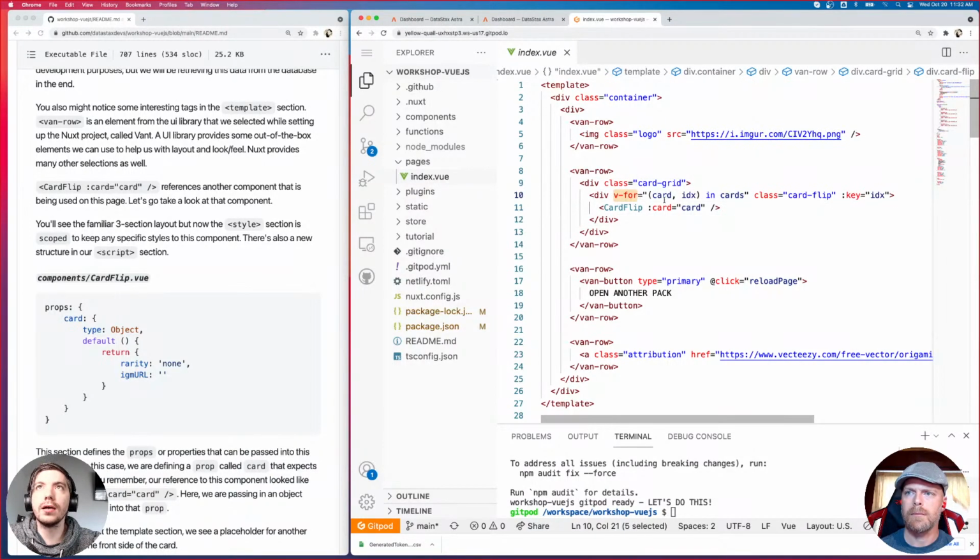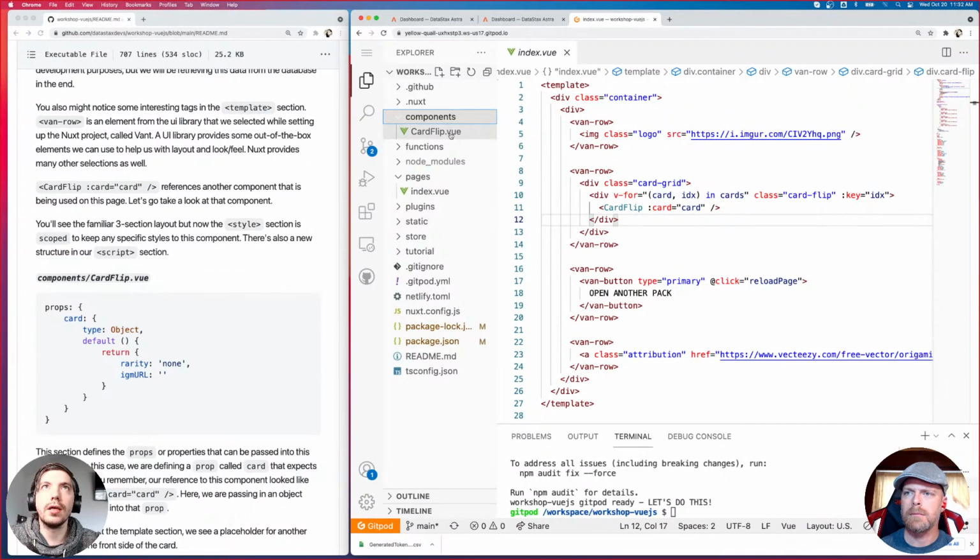So Vue has built-in methods for your template that you can use to instance different sections of your template as you want. So v-for is basically a for loop. And so for each card in our cards array that we have in our data section, we're going to instance this card flip component and give it the data of that card, right? So that's what this does. So let's go ahead and take a look at our components and take a look at card flip.